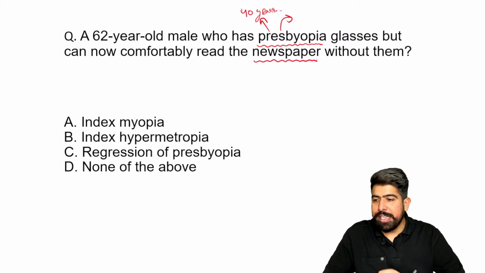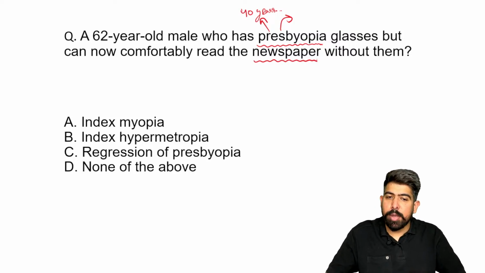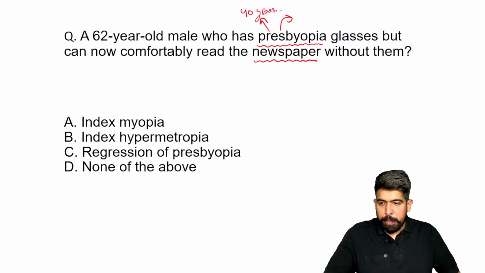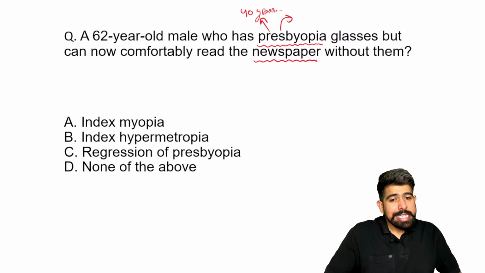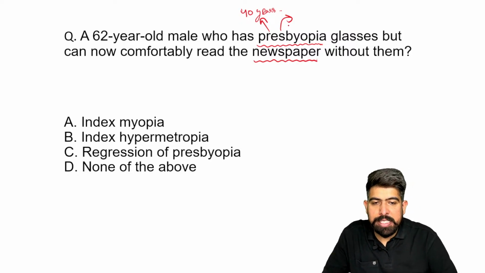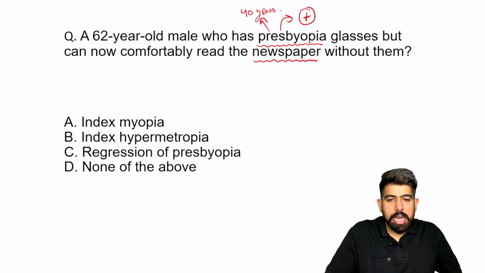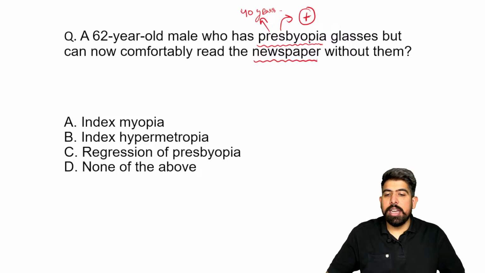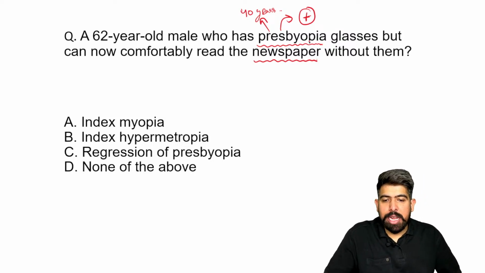So at the age of 40 is the onset, and now the patient is 62 years old. So for the last 20 or 22 years, or maybe 15 years, he has been using presbyopic glasses for reading the newspaper. But the main thing here is that this male patient coming to your OPD says that he can now comfortably read the newspaper without the glasses. So what is the condition? First of all, please remember, in presbyopia we use plus lenses. In the options, clearly given are index myopia, index hypermetropia, regression of presbyopia, and none of the above.